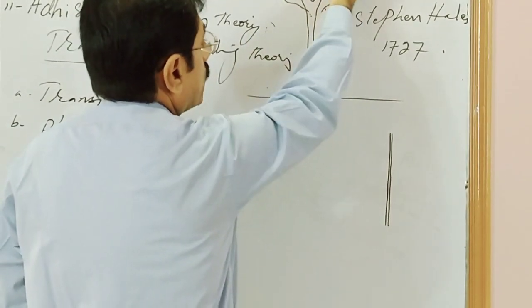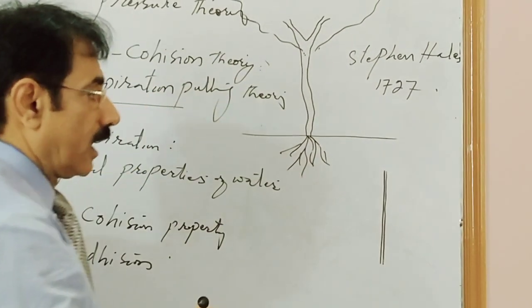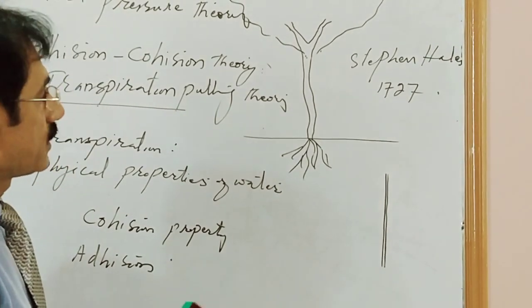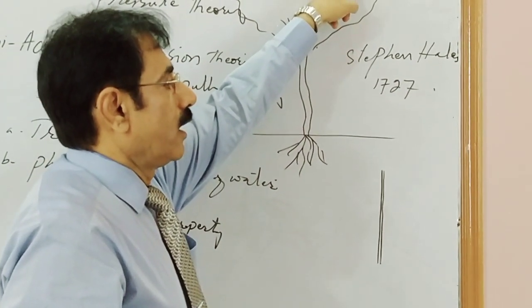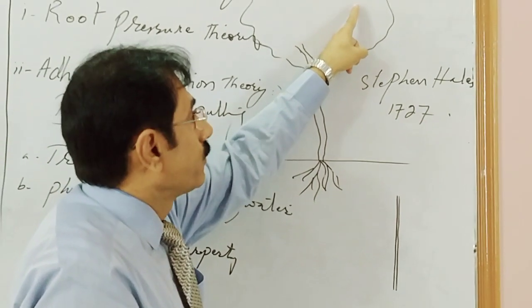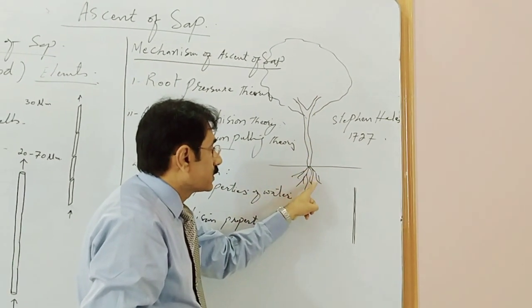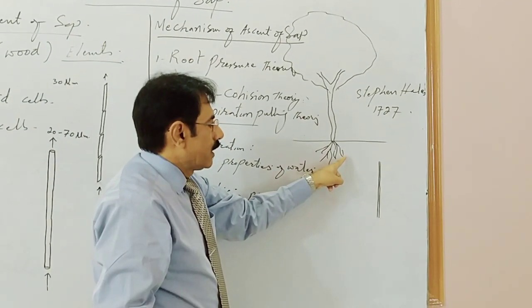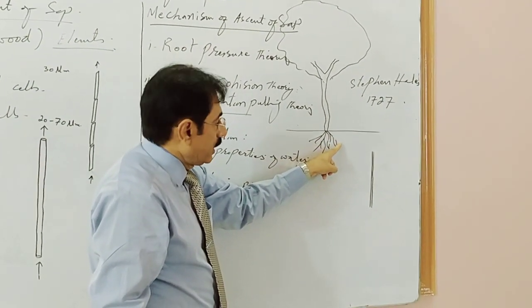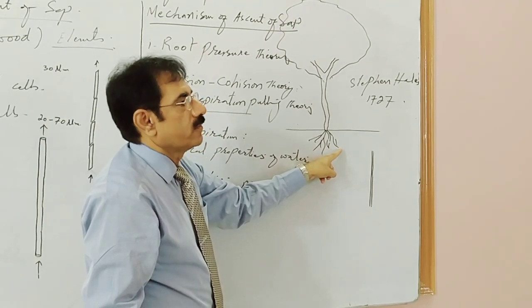That means the water molecules at the leaf surface are connected to one another and form a continuous chain with the soil water molecules.